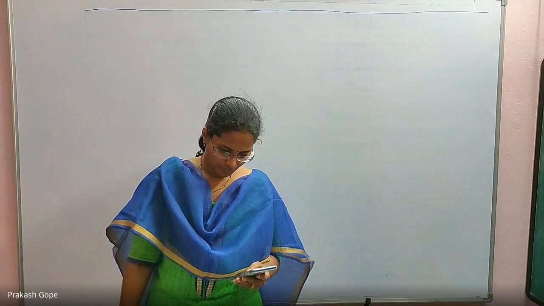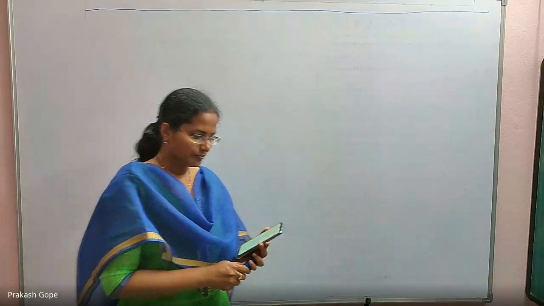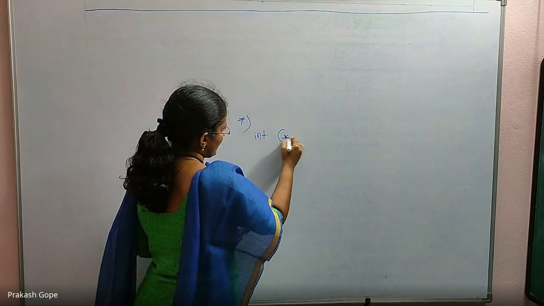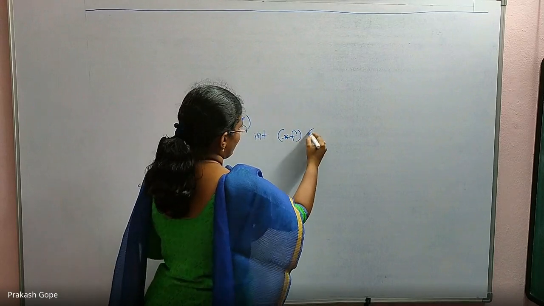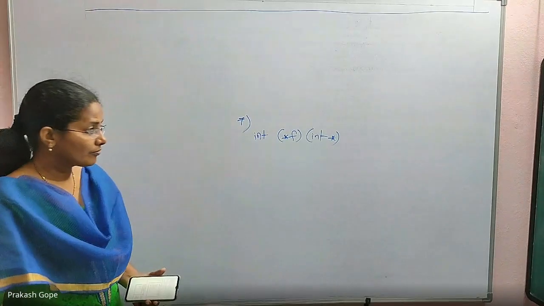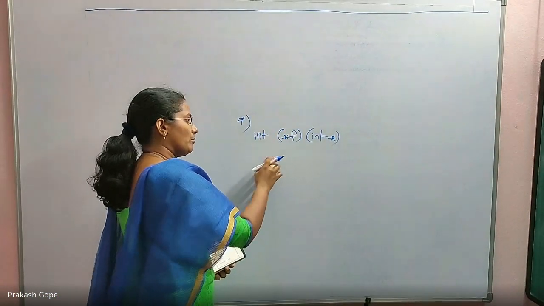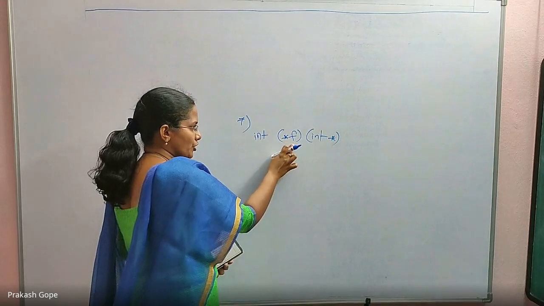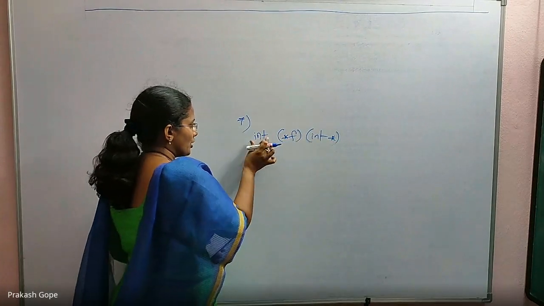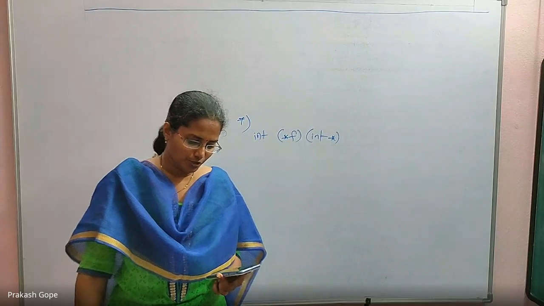Seventh question. What does the following C statement declare? Int star of f, int star. What is this declaration? F is a pointer to a function. Whenever you keep it in brackets, f becomes a pointer to a function. For that function which takes an integer pointer as an argument, which returns integer as a return type, f is a pointer to a function.